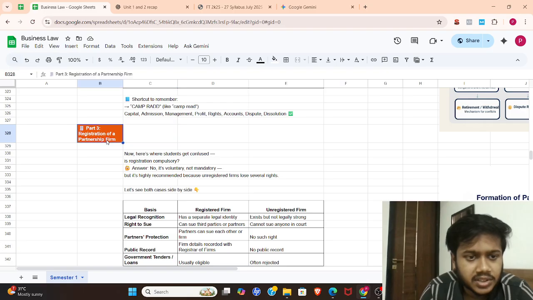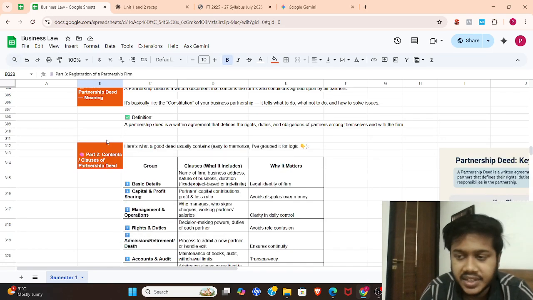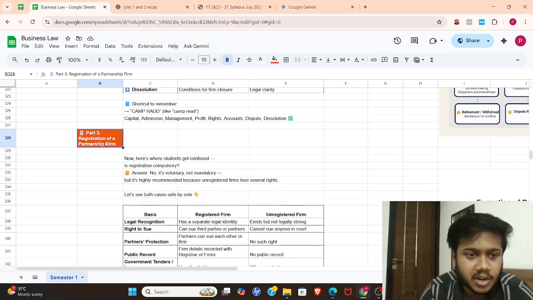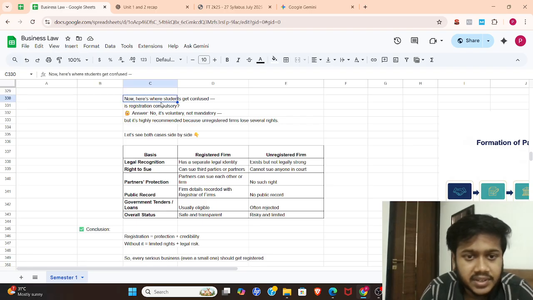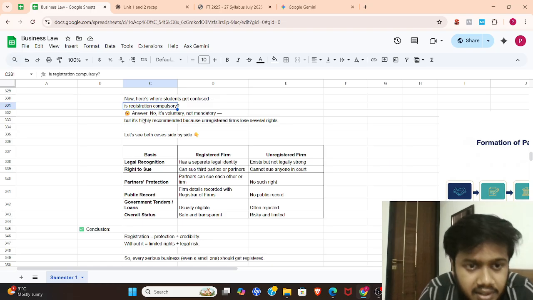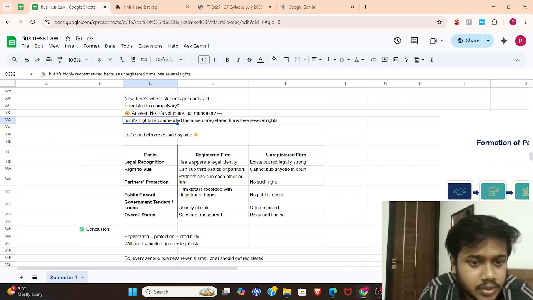So let's move to the third part. We understood the first part, the partnership deed definition, and the second, the clauses. Now we are going to learn about the registration of a partnership firm. This is where students get confused most often. Is registration compulsory? No, it's not compulsory, but it is highly recommended, because unregistered firms lose several rights. So let's check it out quickly.